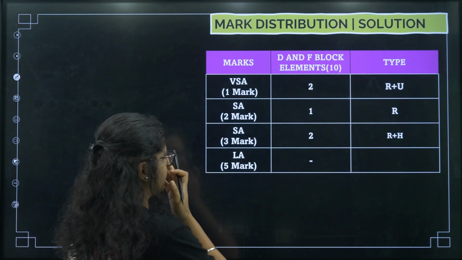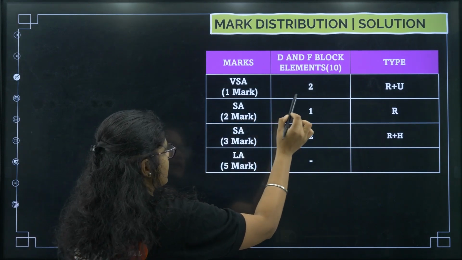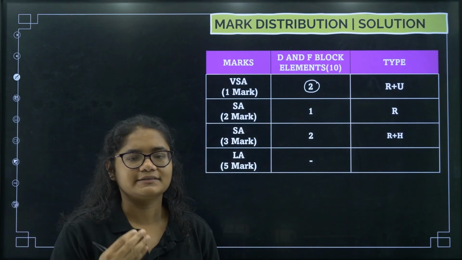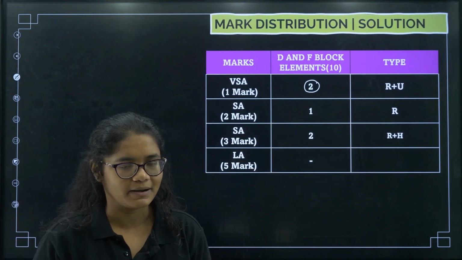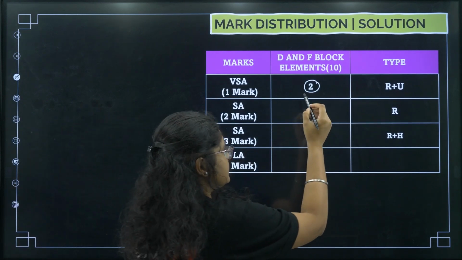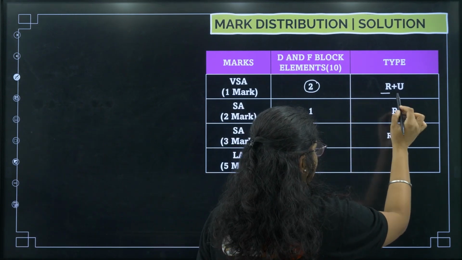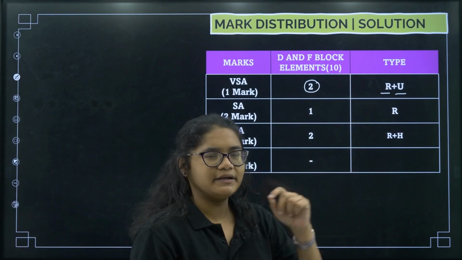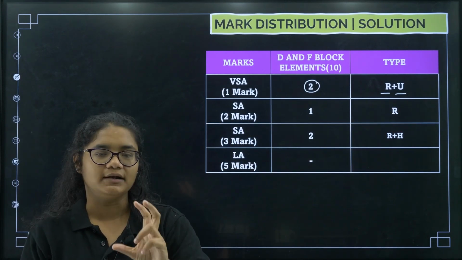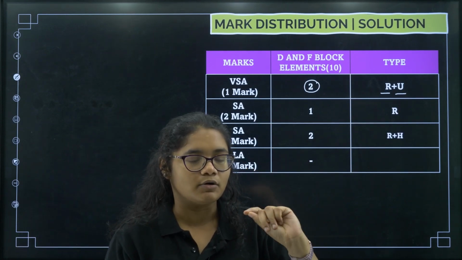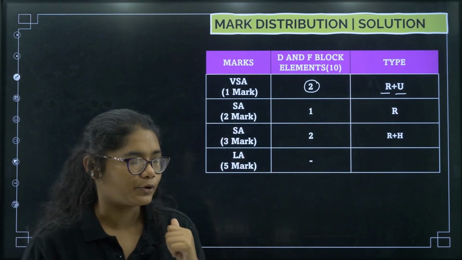Now what are the types of questions asked here? There will be two VSA, that is 1 marker questions. This can be MCQ or fill in the blanks, but most probably it will be MCQ. Of these two questions, one will be of remember type, one will be of understand type, right? That means one will be directly from theory, and the understand one will be a little tricky, where you need to understand the concept and apply it, okay.